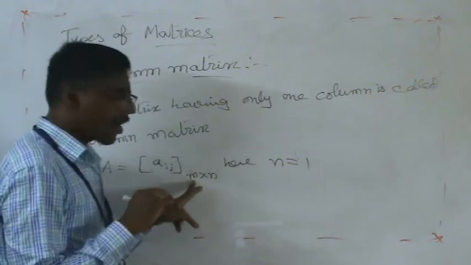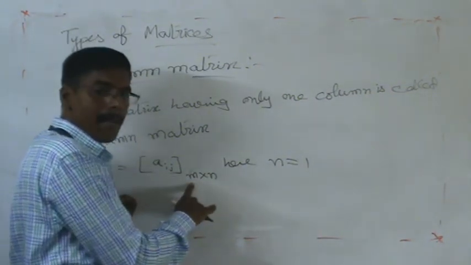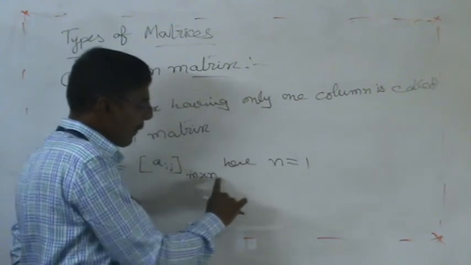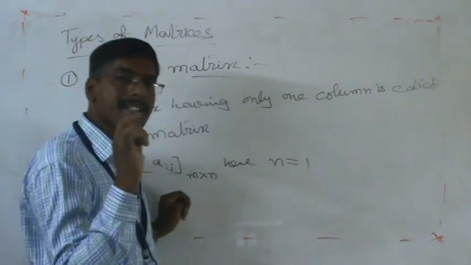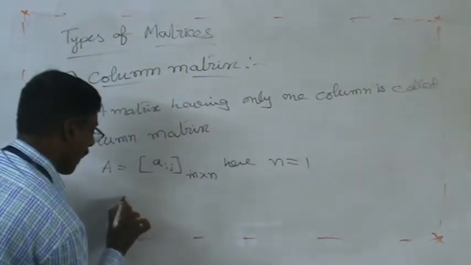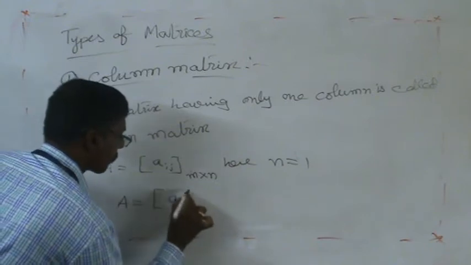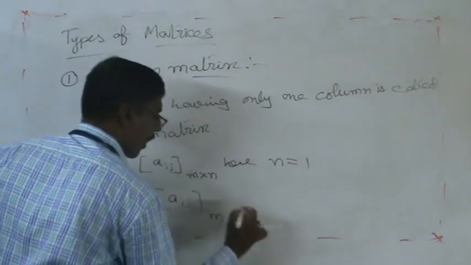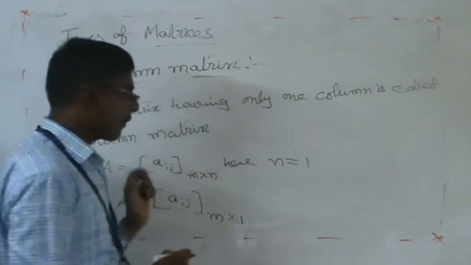Already we know that in m by n, m represents the number of rows and n represents the number of columns. Here the number of columns should be 1. Such a type of matrix is called a column matrix. For example, A ij with order m by 1, where the number of columns is only 1, is called a column matrix.